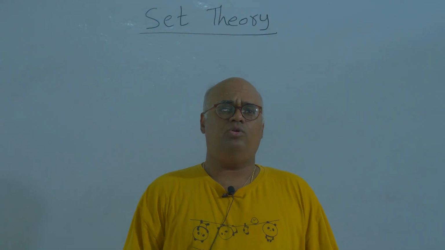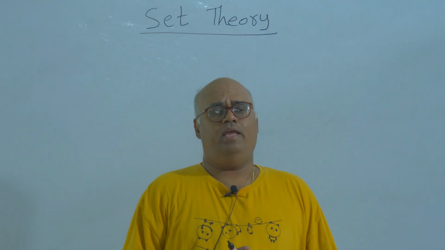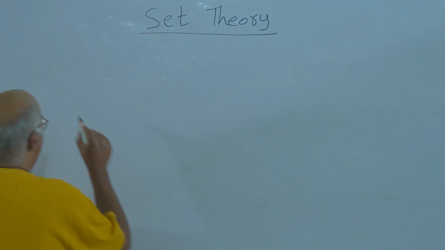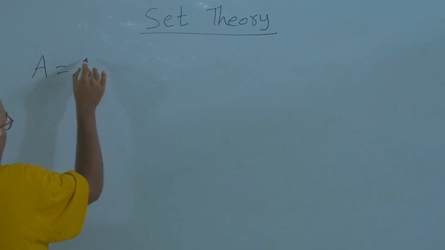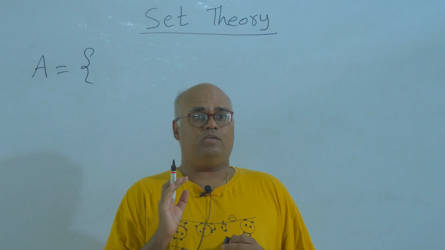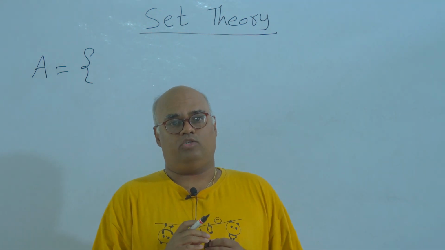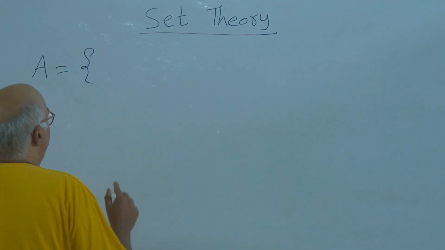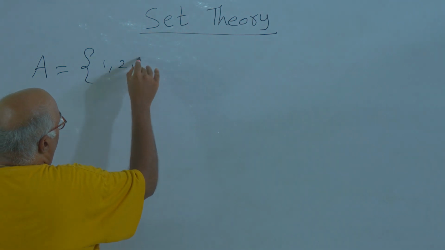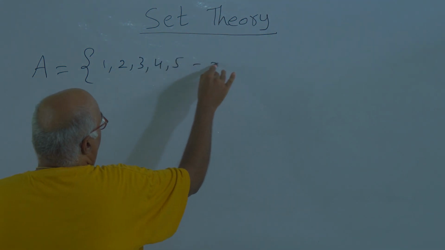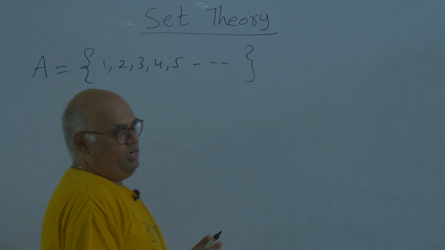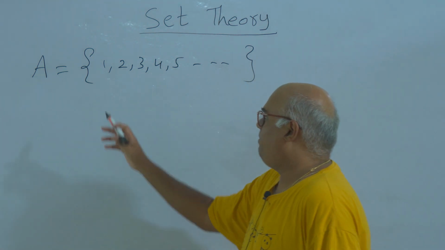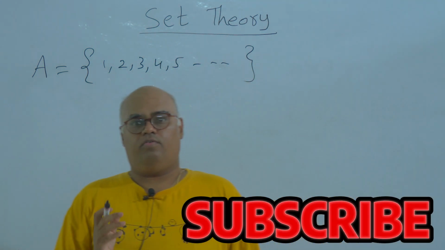Now let us see how to denote a set. Normally a set is denoted by a capital letter. For example, say set A is equal to, and the elements of the set are shown between curly brackets. Always we use curly brackets to denote the elements of the set. For example, A is equal to 1, 2, 3, 4, 5, and so on, which are natural numbers. So A is a set of natural numbers.